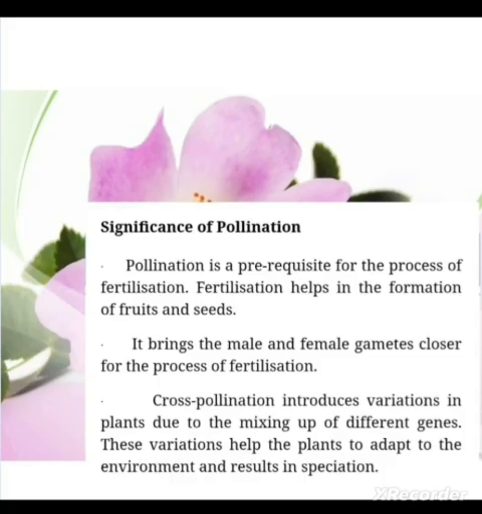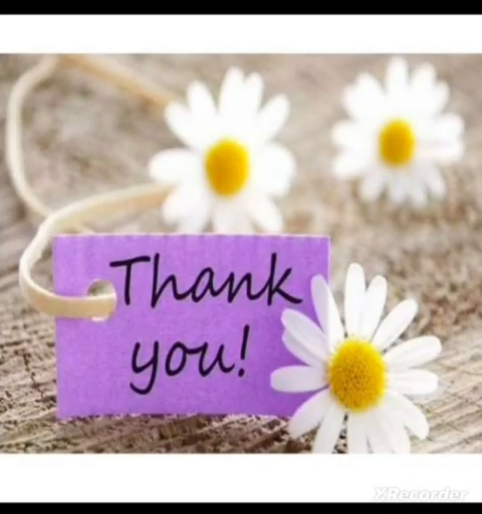And we have seen that cross pollination especially introduces variation in the plants due to mixing up of different genes. So this helps the plant to better adapt itself according to the environment. So it helps in speciation. So this is all about pollination. Thank you so much.